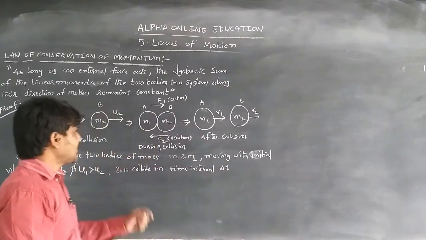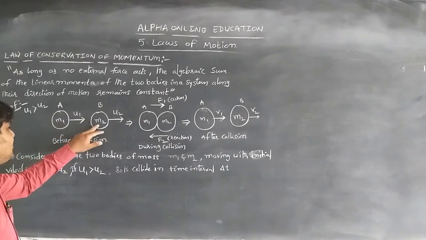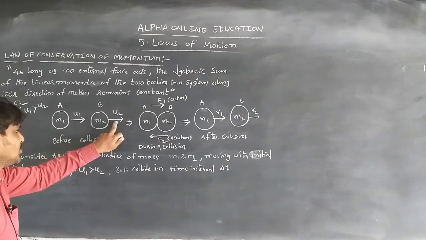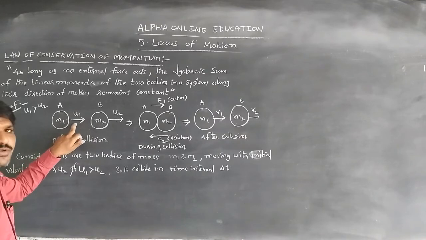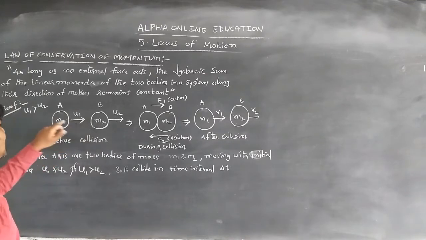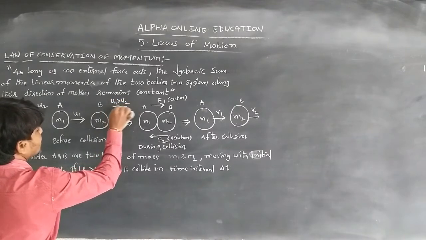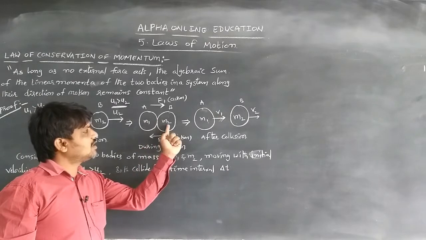Before collision, the bodies A and B of masses m1 and m2 move with velocities u1 and u2. Because u1 is greater than u2, the body A collides with B.